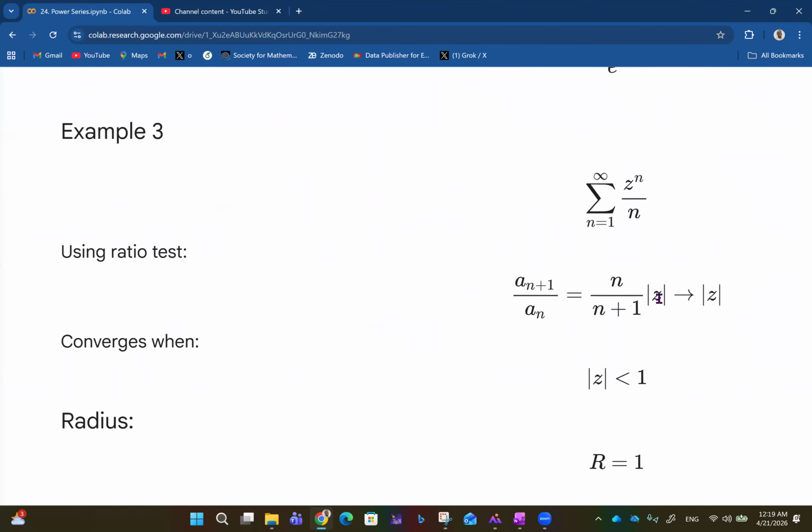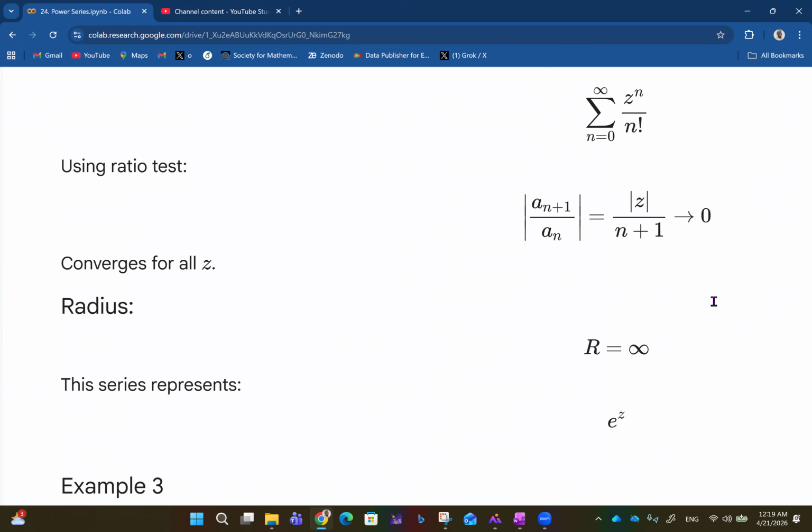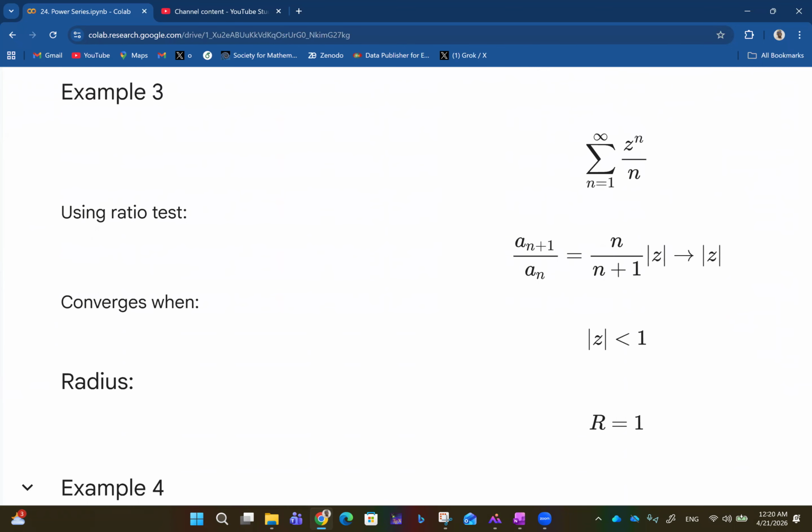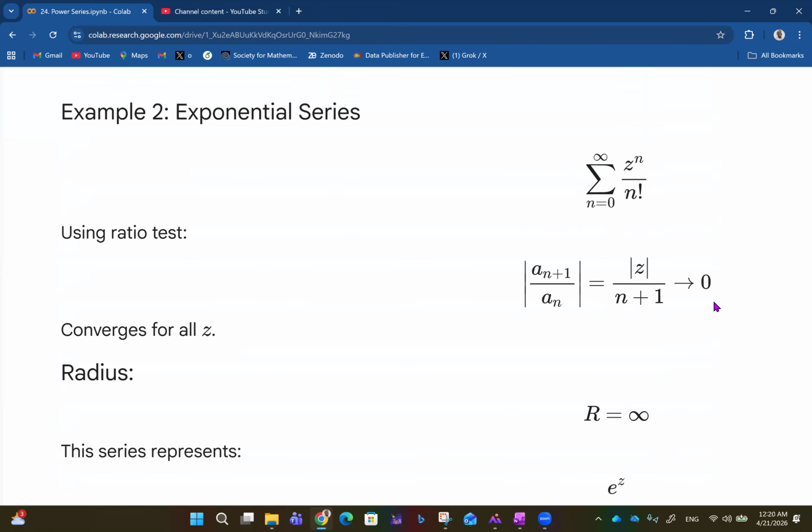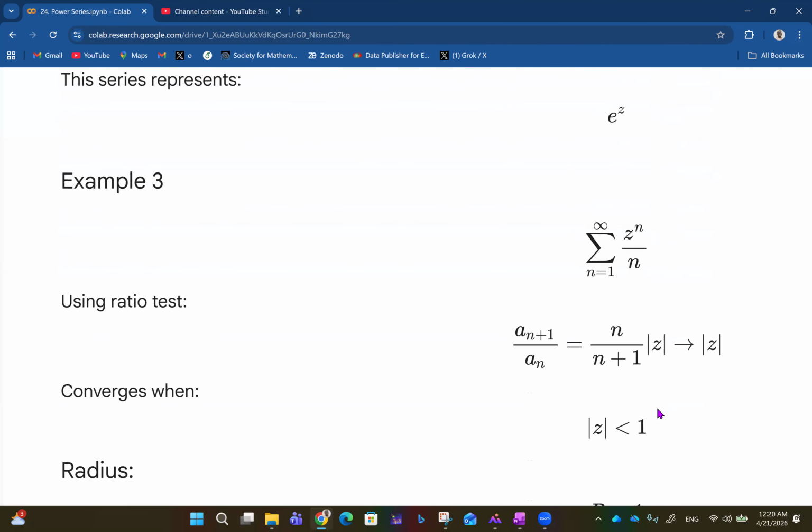So that means the expression approaches the absolute value of z, unlike the previous one where the whole thing goes to 0. In this case, the whole expression goes to the absolute value of z. So this converges when the absolute value of z is less than 1, and that means the radius is actually 1. Here, because the previous one goes to 0, that makes the radius equal to infinity.